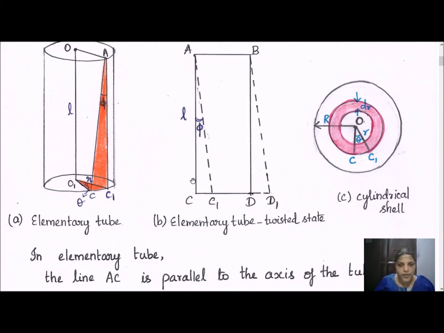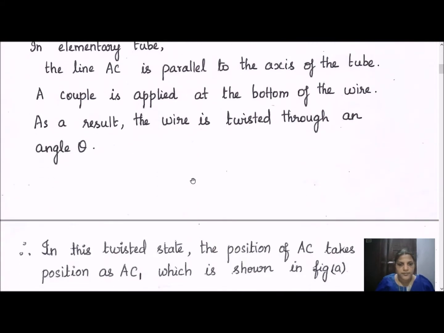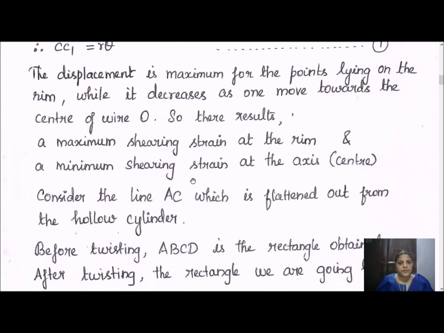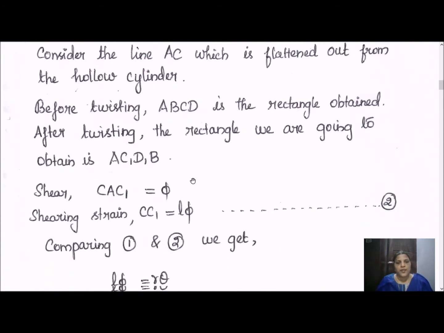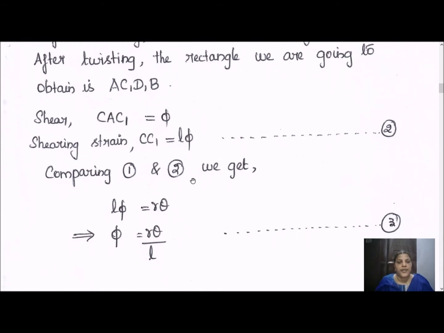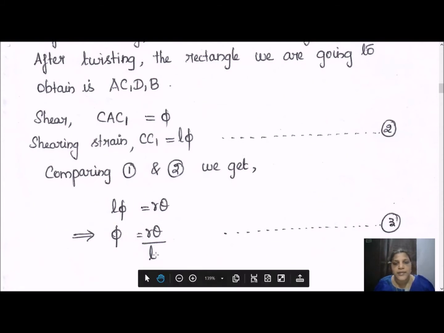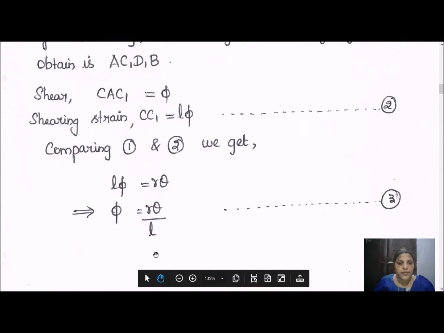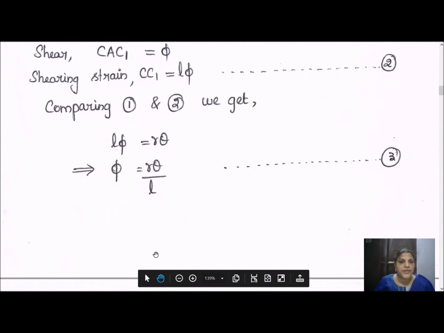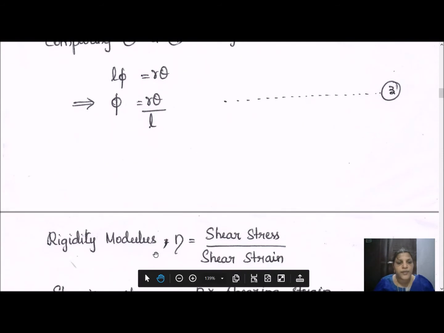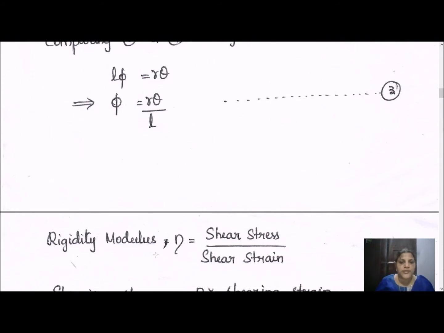This is done in the following steps. So we are calculating what is phi. When CC1 equals R into theta, that is equal to L into phi. So we can write this phi as R theta by L. Then we have the shearing strain in our hand. Now we need to find out the shearing stress. First we have calculated the shearing strain. Second calculation is shearing stress.